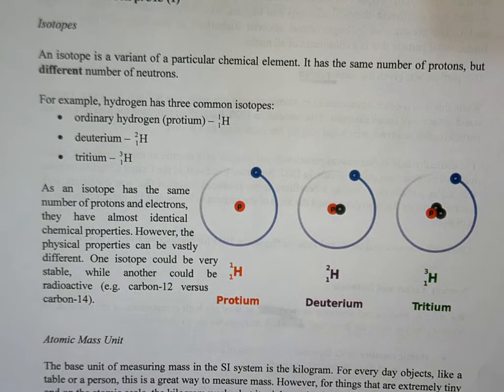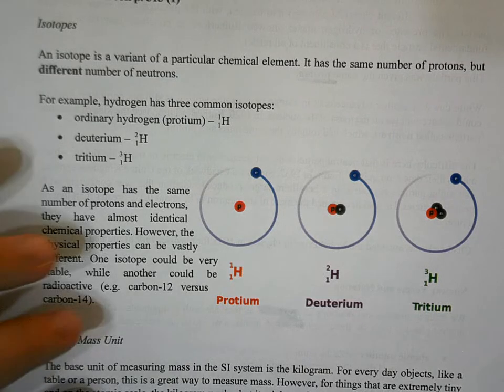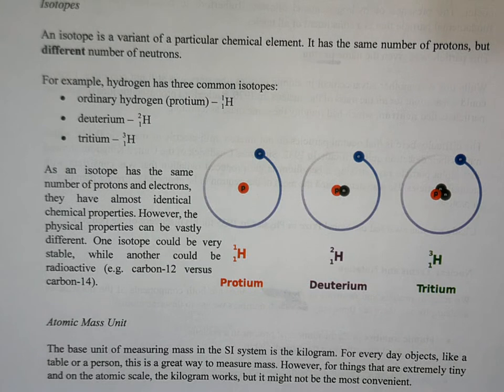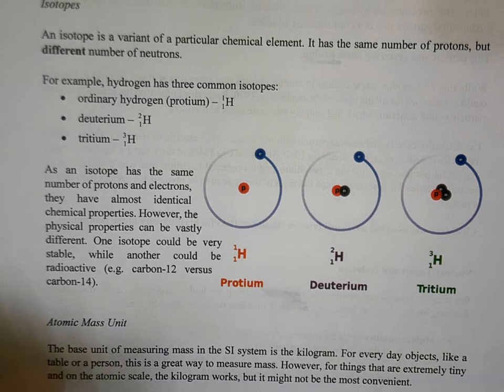Now, an isotope, I mentioned this earlier, let's talk about it a little bit more now. It's a variant of a particular chemical element. If we're talking about a specific element, it always has to have the same number of protons, because the number of protons defines what element we have. But an isotope is something where we have a different number of neutrons. So for example, looking at the very first element in the periodic table, hydrogen. Ordinary hydrogen that we know and love is just going to be a single proton and no neutrons. But if we add a neutron to that, we're going to get deuterium, and if we add another neutron to that, we're going to get tritium.